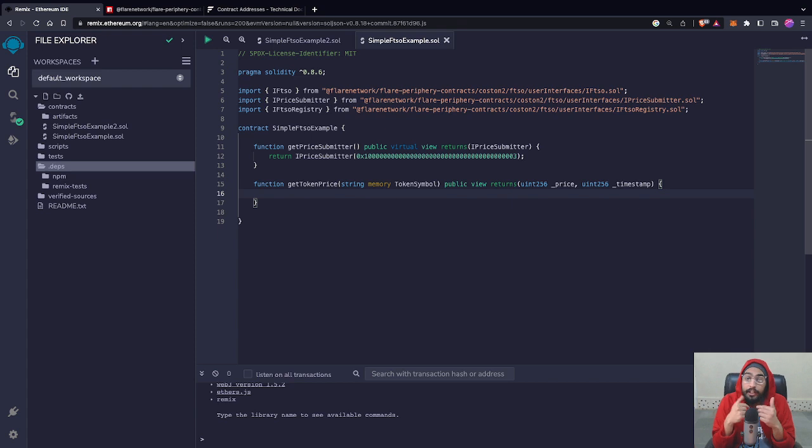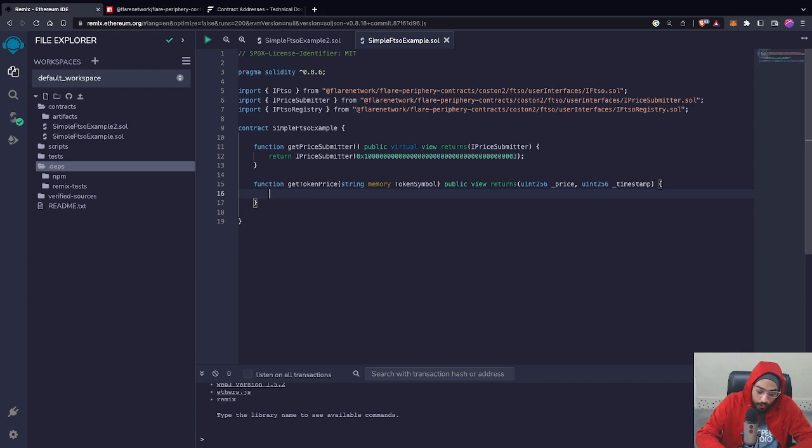Right now we are on the Coston2 testnet, so we will do this on the Coston2 testnet. For testnet, you just have to add test in front of the token symbol, that is testXRP. We will do it in a bit, after we complete our function. This function will return the price and will also return the timestamp. So now let's actually define our function.